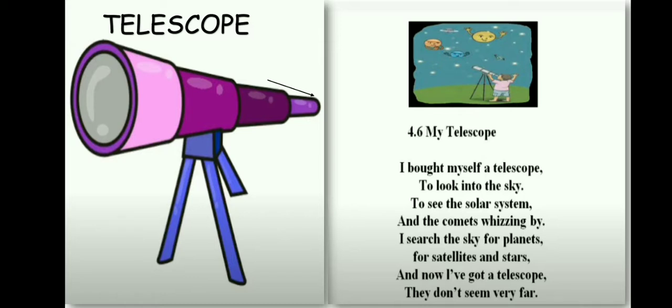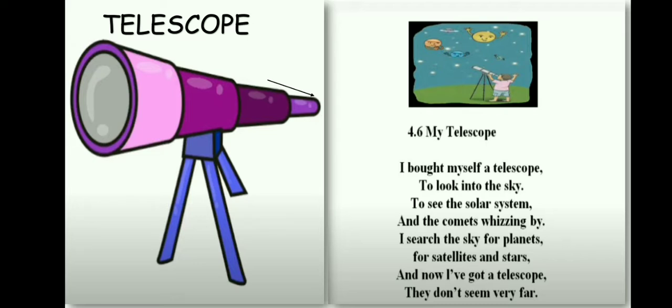So, here the poet Tony Bradman says that he bought a telescope so that he can look into the sky. He wanted to see the solar system and the comets that were moving swiftly here and there. He wanted to search the sky for planets, satellites, and stars. He felt that when he saw them all through his telescope, they did not seem very far. That is, you can see that arrow there, children.